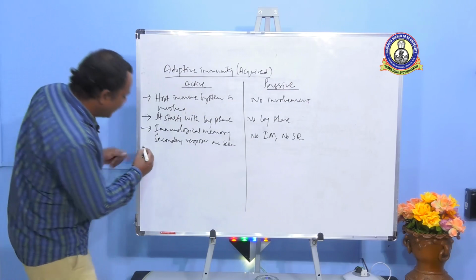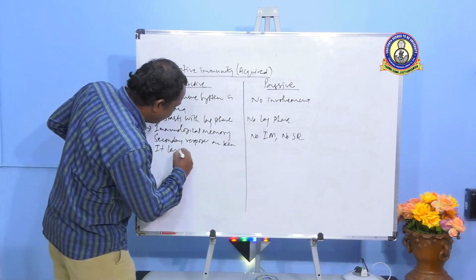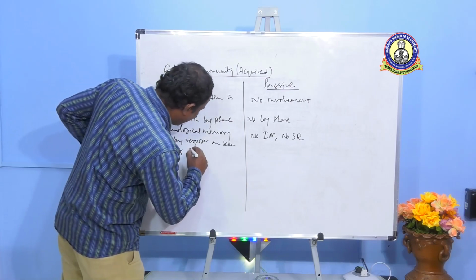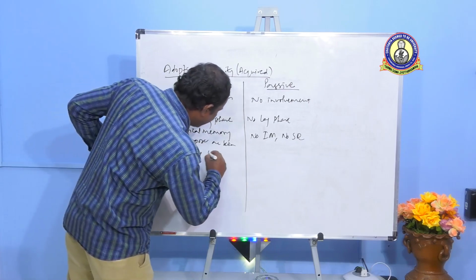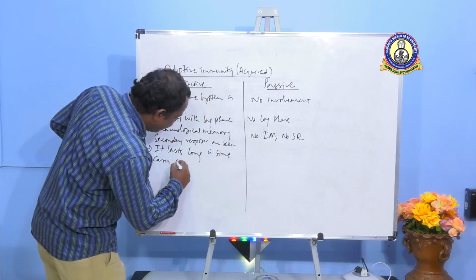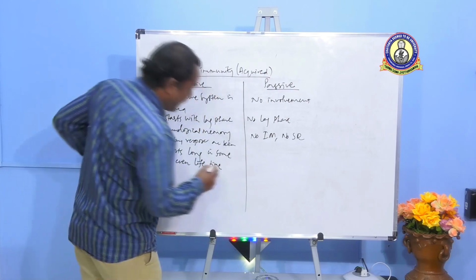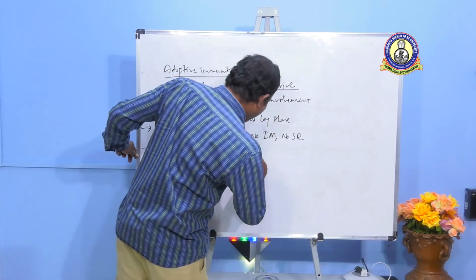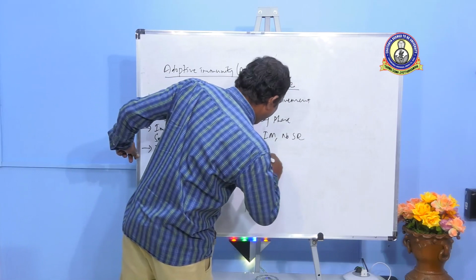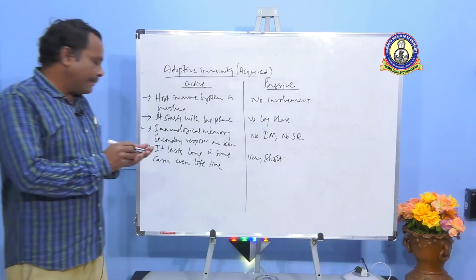So the next thing is duration. Active immunity lasts long in some cases, even a lifetime. Passive immunity lasts a very short time.